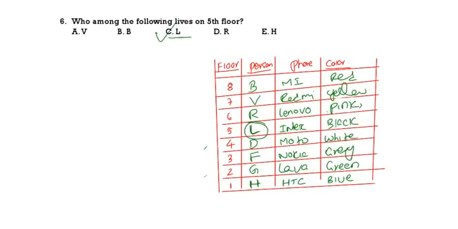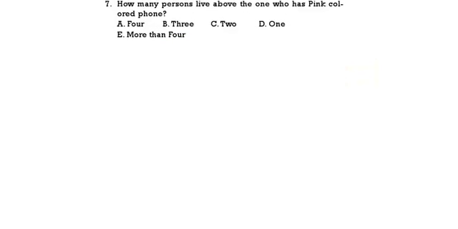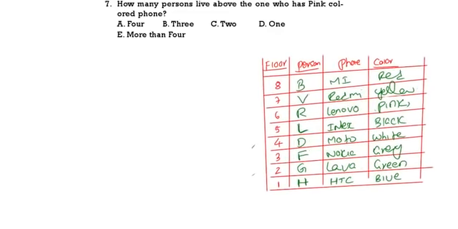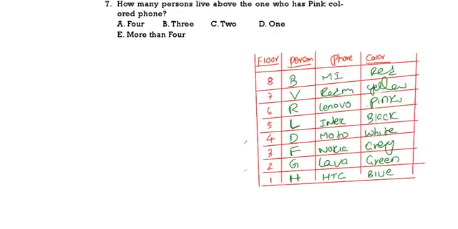See the next question. How many persons live above the one who has pink color? So this is pink color. How many persons are there above pink color? 2 persons are there. Only 2 persons.